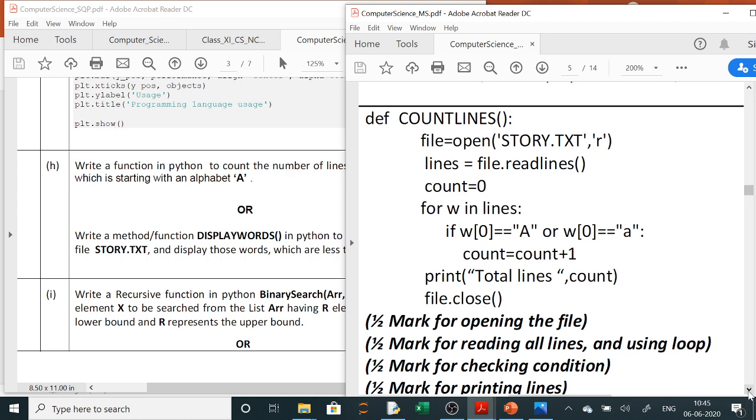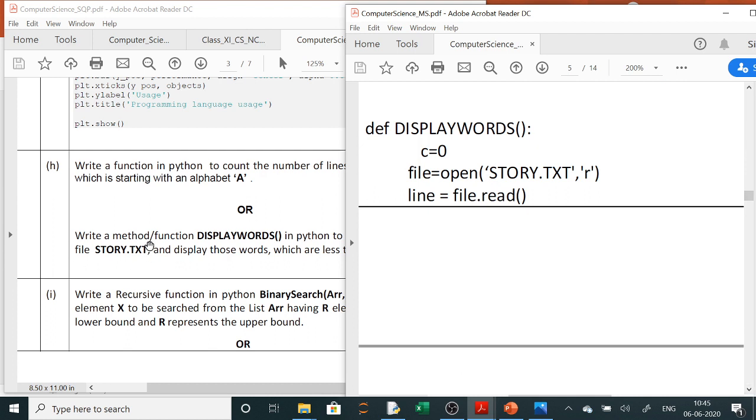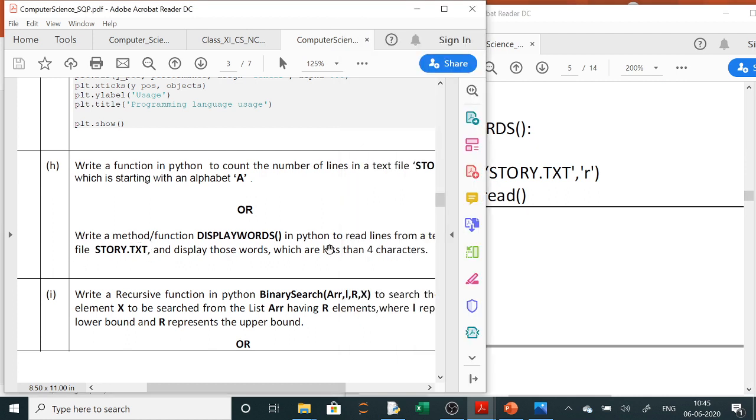Clear? Next question, write a method/function display_words in Python to read lines from a text file story.txt and display those words which are less than 4 characters.